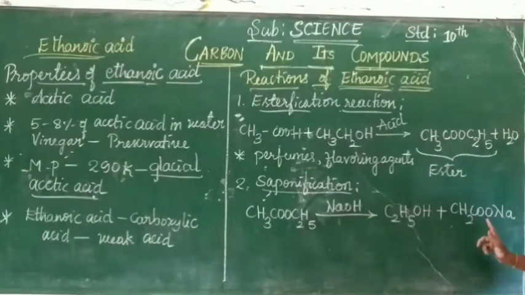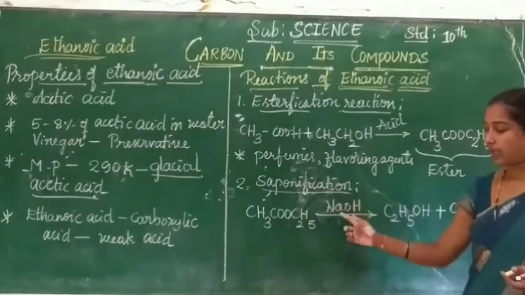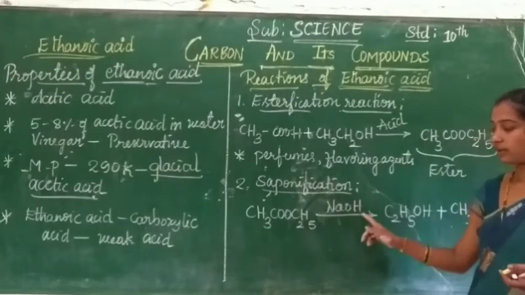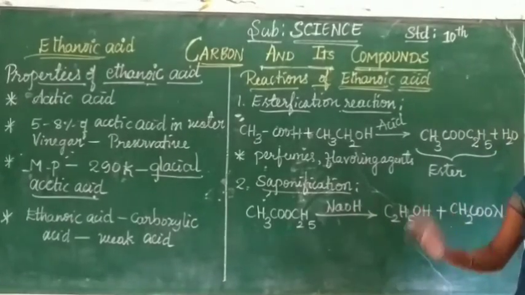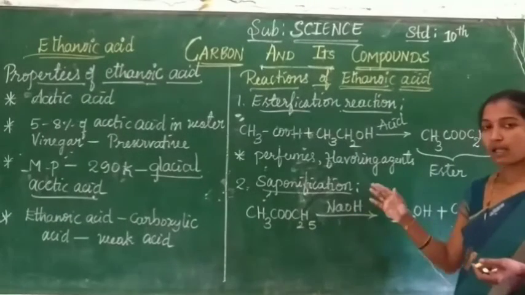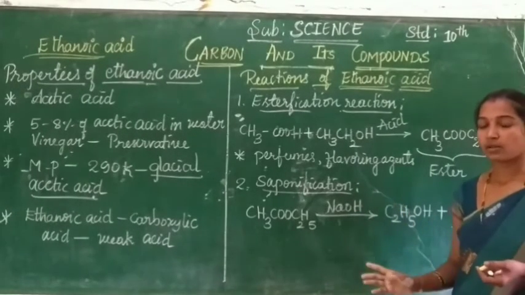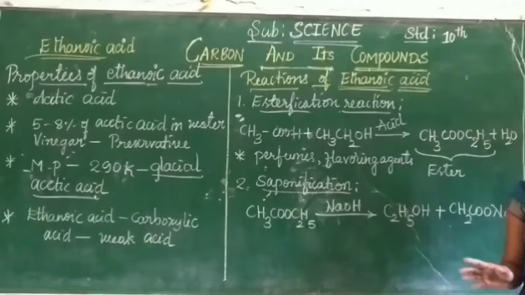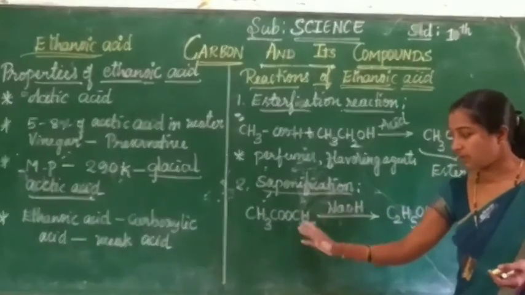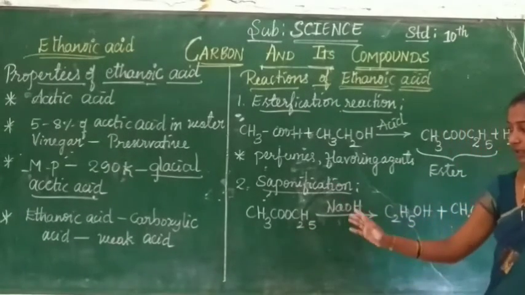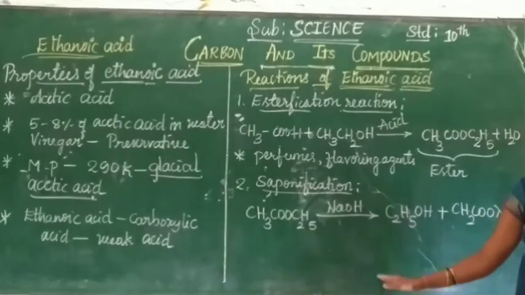See children, we have to use this in the presence of sodium hydroxide. We can also use potassium hydroxide, which is also an alkali. The ester is treated with the alkali sodium hydroxide or potassium hydroxide.